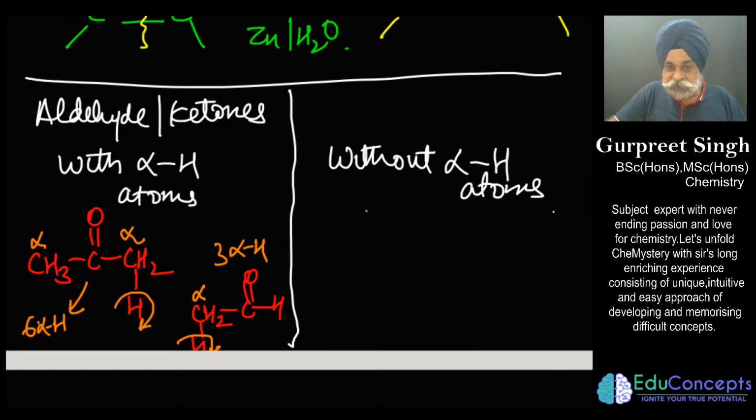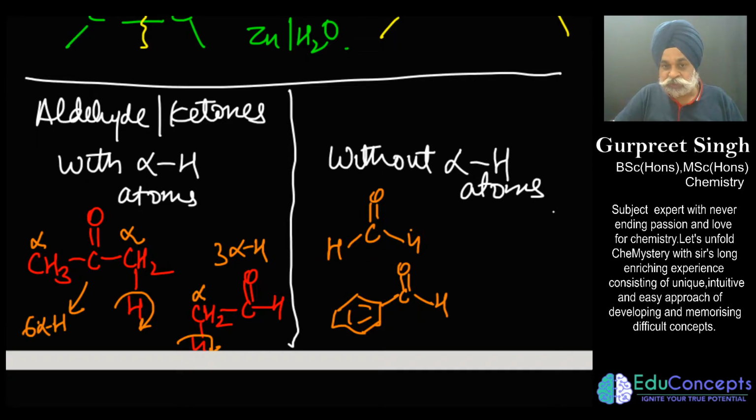And parallel to this, if I write formaldehyde, or for that matter benzaldehyde, here you do not have any alpha hydrogen, because the CO group is not attached to any carbon containing a hydrogen atom. So this would not have alpha hydrogen. This also would not have alpha hydrogen. As a matter of fact, this has an alpha carbon, but this alpha carbon does not have any hydrogen atom attached to it.